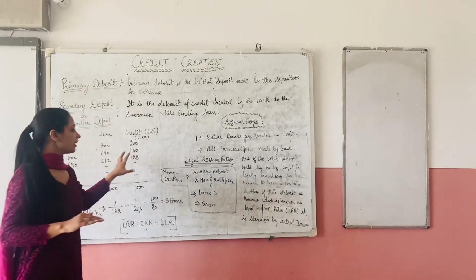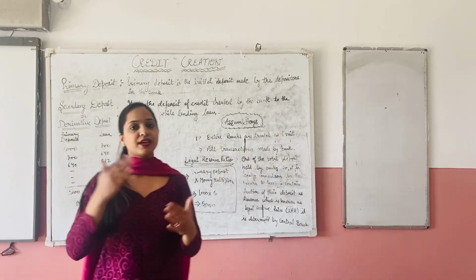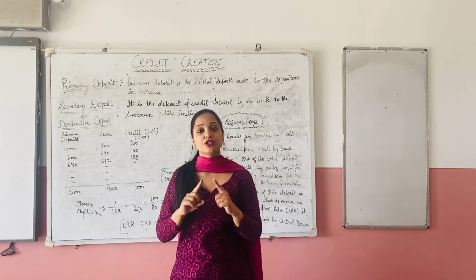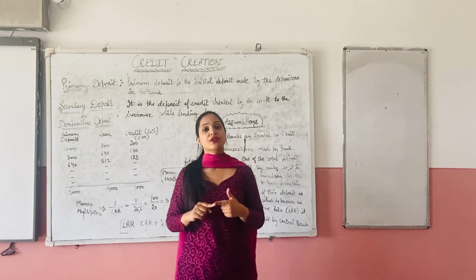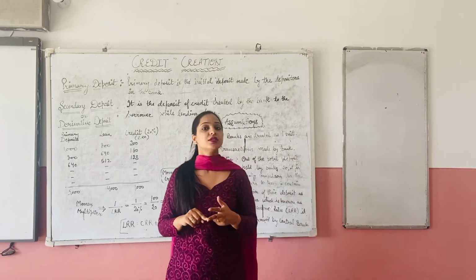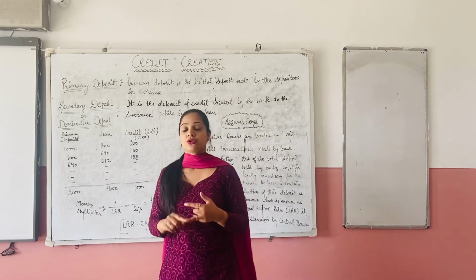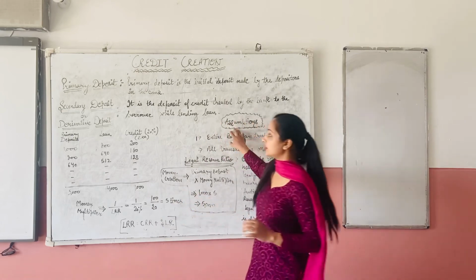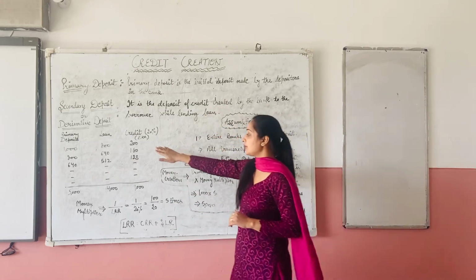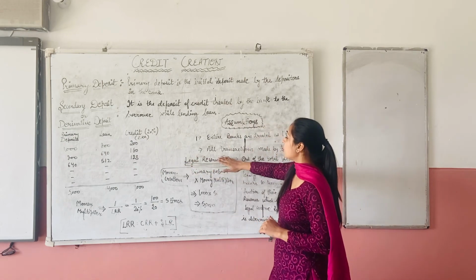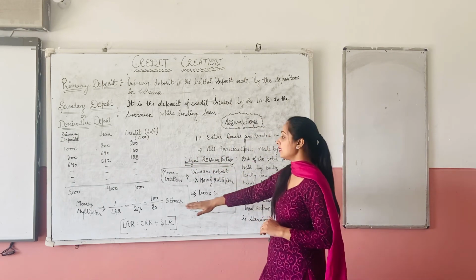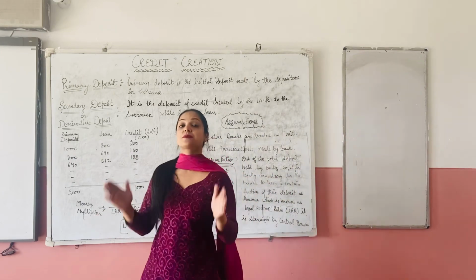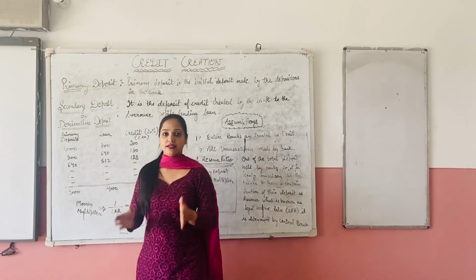The topic covers the basic things. Whenever you have to revise this topic, these are the things you need to know. The first important thing, you need to know the definition of credit creation. You need to know what primary deposits are, what secondary deposits are, what bank rate is, and what rate of interest is. You need to know the assumptions of credit creation. You need to know the table, the chart, and obviously the formula of money creation and money multiplier, which is very essential to write in a paper while explaining the concept of credit creation, right?